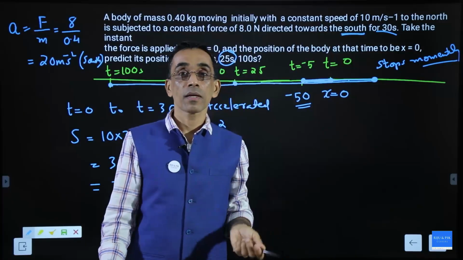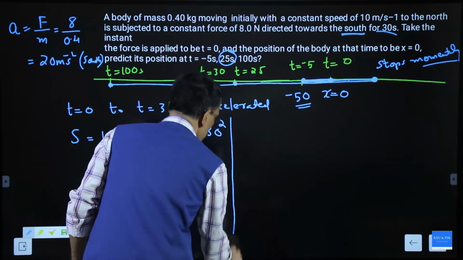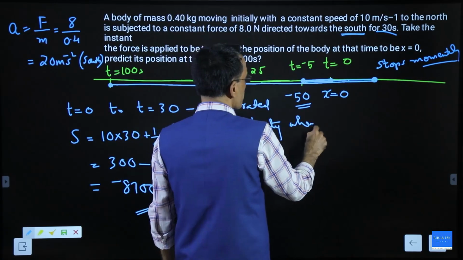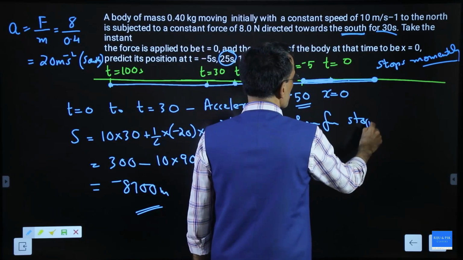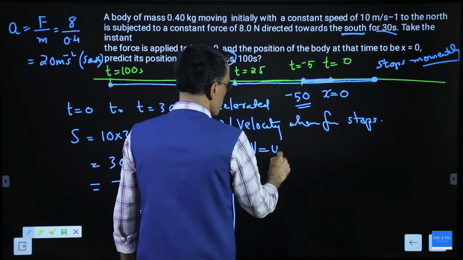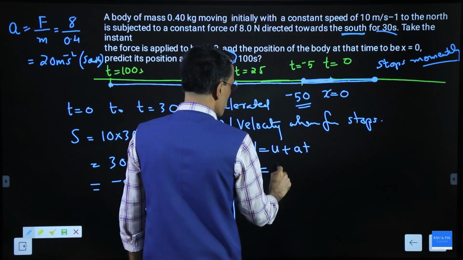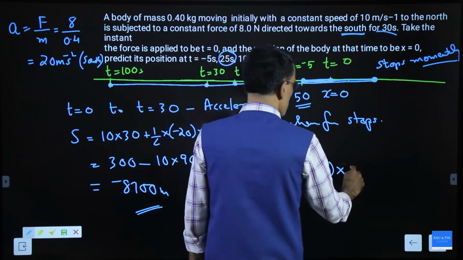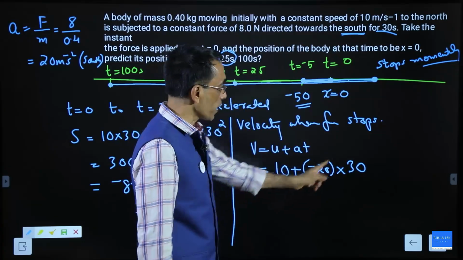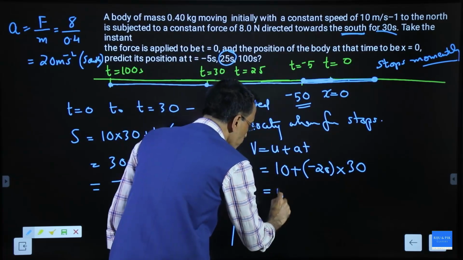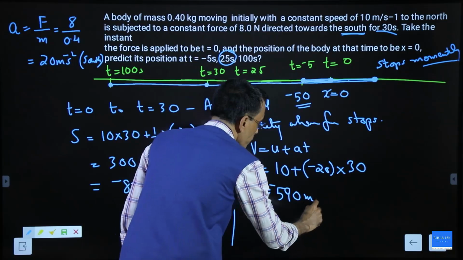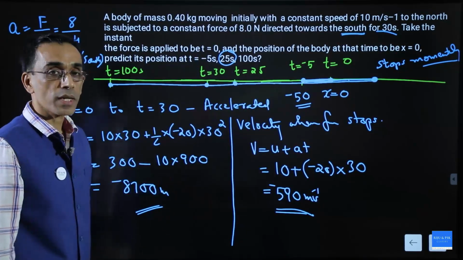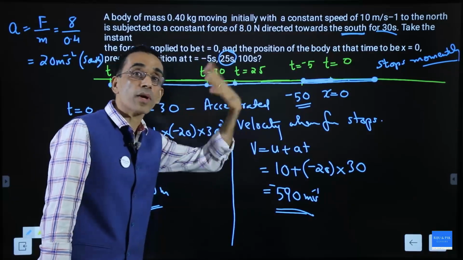Force will stop. What will happen? When the force stops, what is the velocity? That's what I want to tell you. Velocity when the force stops. V is equal to u plus at. V is equal to 10 plus a, which is minus 20, into t equal to 30. This is minus 600 plus 10. This gives you minus 590 meter per second. Minus means it is now moving towards the south. Minus 590. Now with this speed, it will travel further.